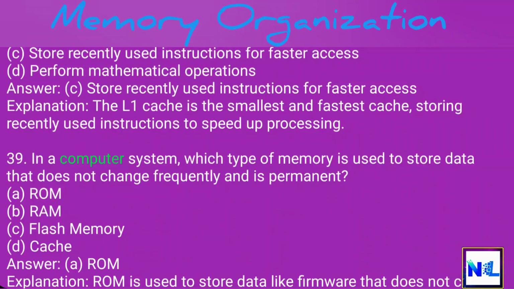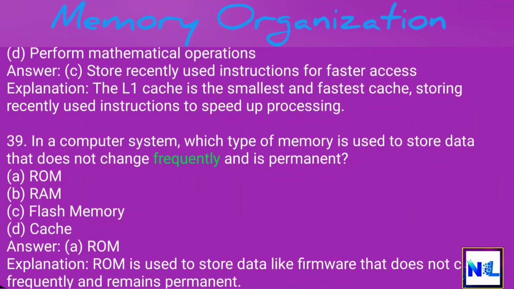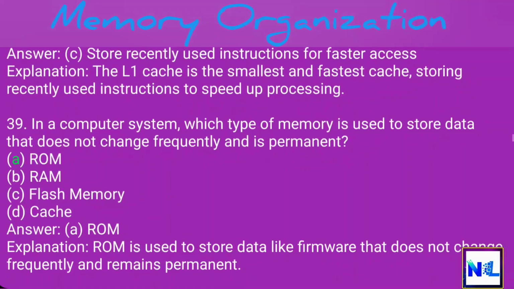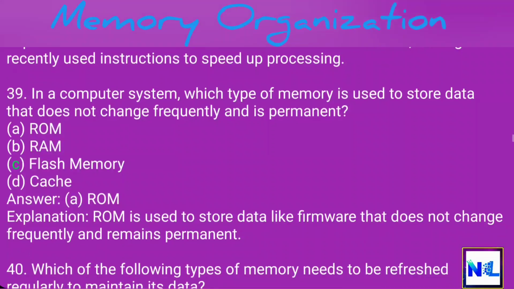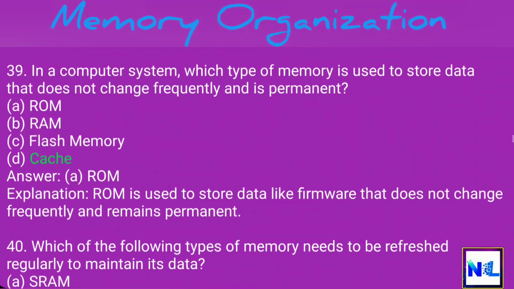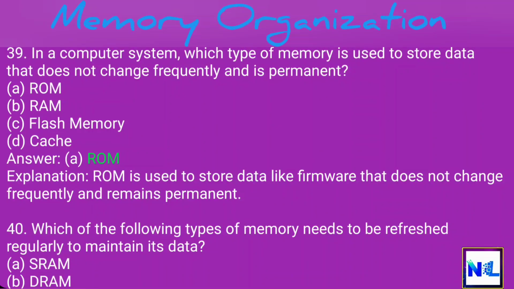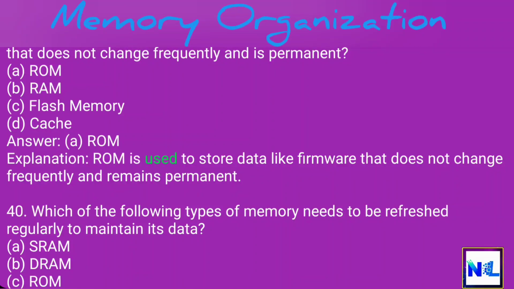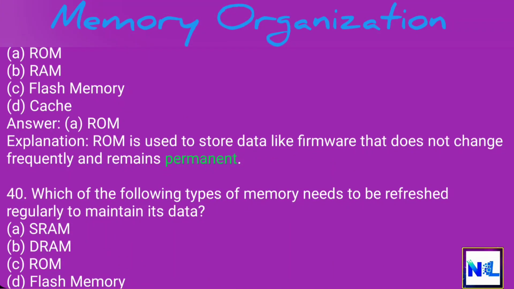39. In a computer system, which type of memory is used to store data that does not change frequently and is permanent? A. ROM. B. RAM. C. Flash memory. D. Cache. Answer: A. ROM. Explanation: ROM is used to store data like firmware that does not change frequently and remains permanent.